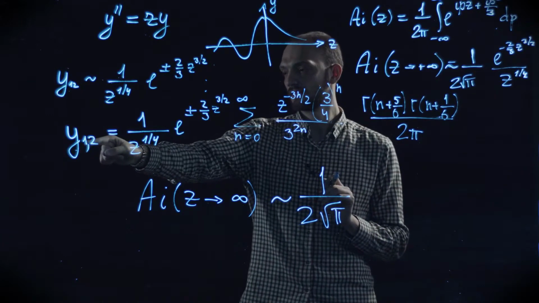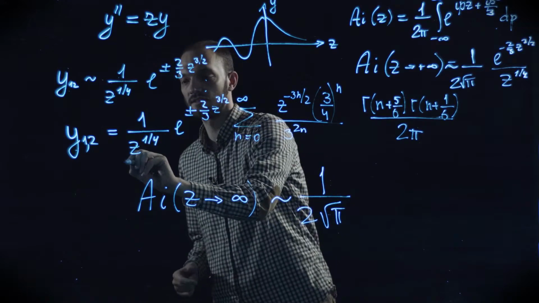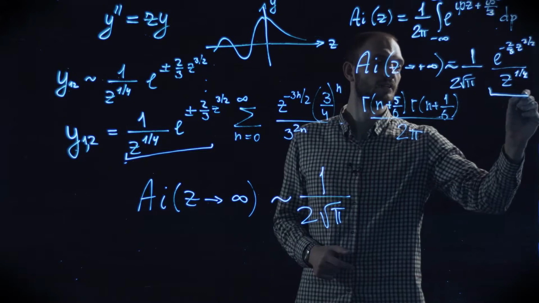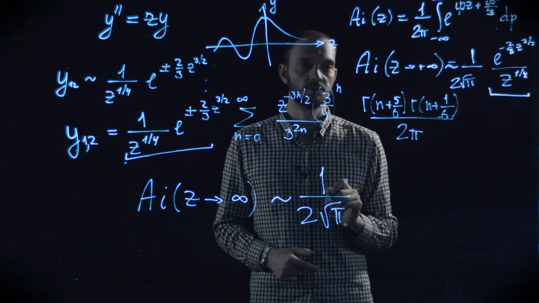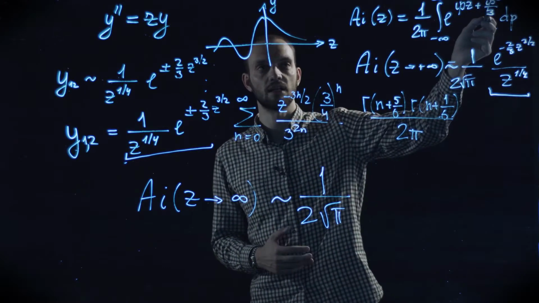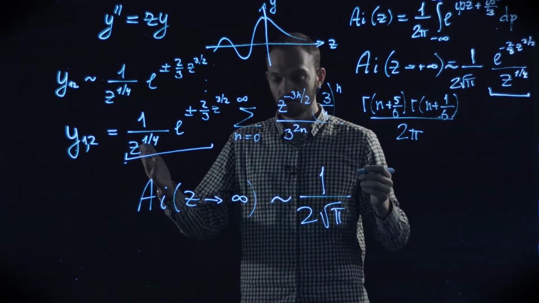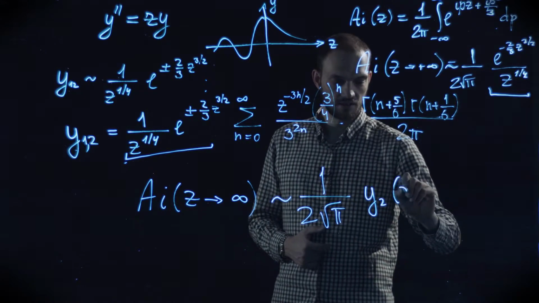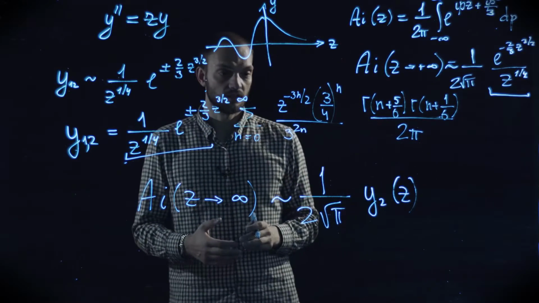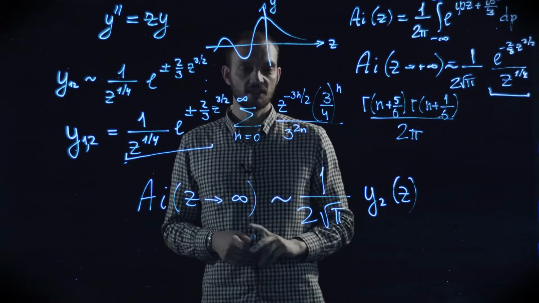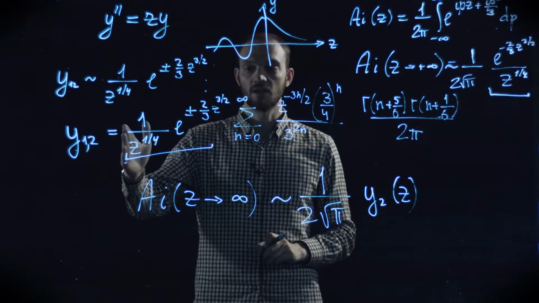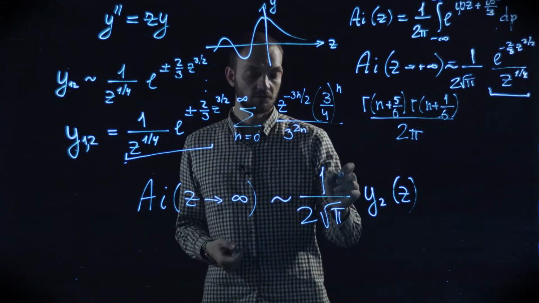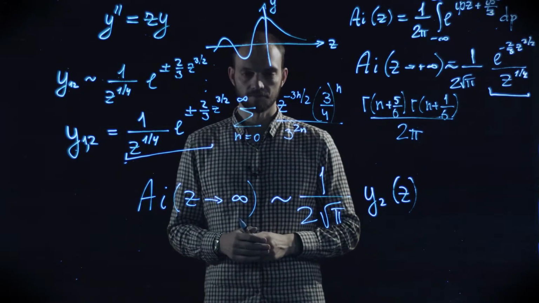So it is interesting that this factor turns exactly into the leading term of the asymptotics, which can be obtained by a saddle point method applied to this integral. And interestingly, what we arrive at is that, in fact, the Airy function is nothing but one of these two linearly independent solutions. And it seems that we can actually even find the coefficient in front of this solution.